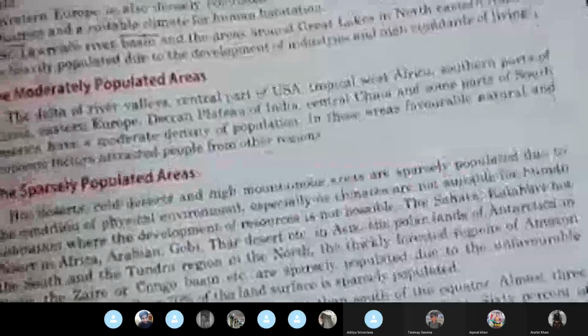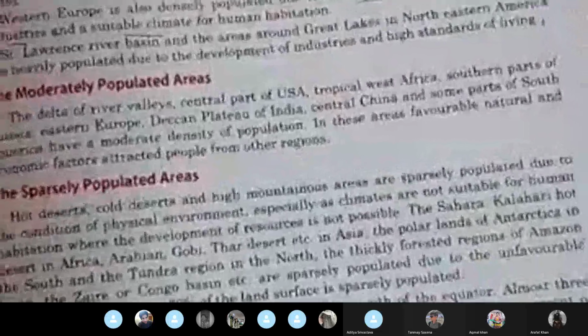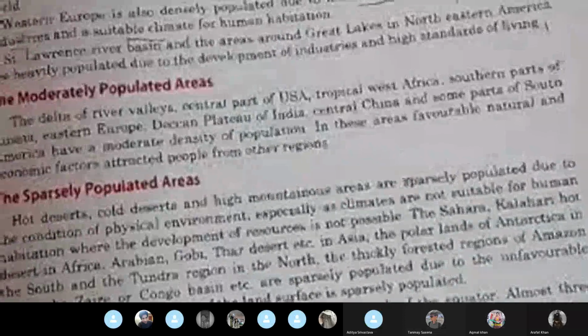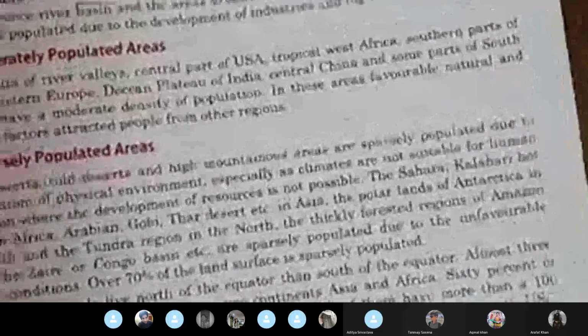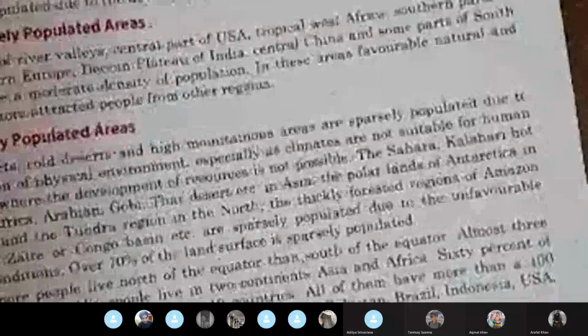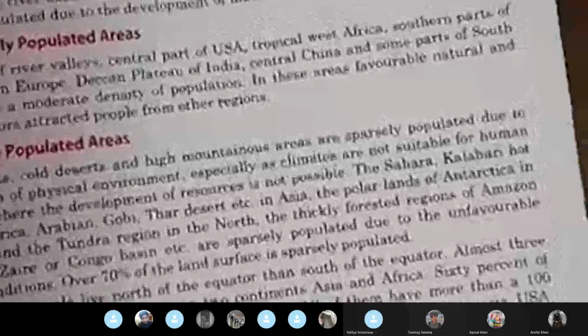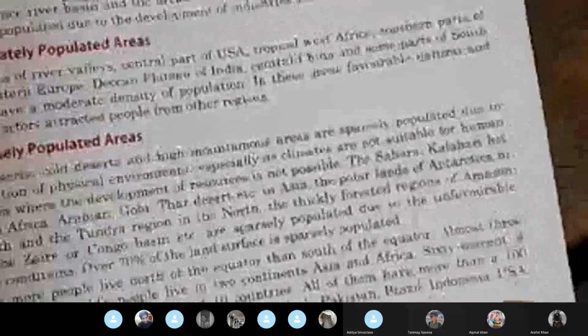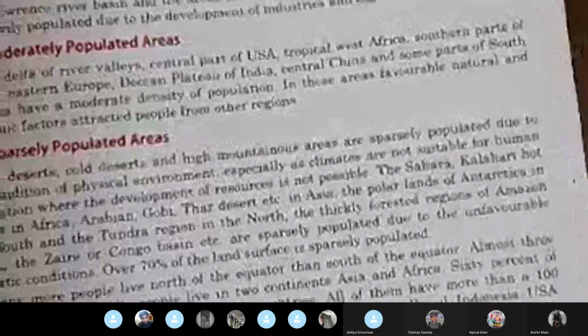You all know that. If you divide the earth, the northern hemisphere has more people living than in the southern hemisphere. And why is it? Because northern hemisphere is called the land hemisphere. Most of the continents lie in the northern hemisphere. And the southern hemisphere is more of oceans. So it is called the water hemisphere. Leaving Australia and a few portions of say Africa and a little portion of South America, the rest all lie in the northern hemisphere. So that is why if you talk of the division from the equator, there are more people living in the northern side of the equator.